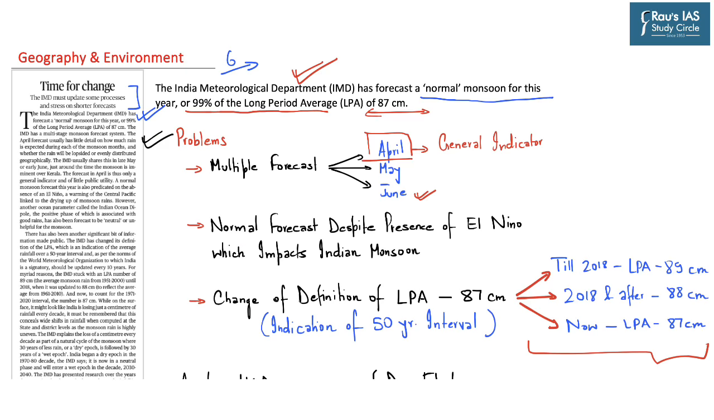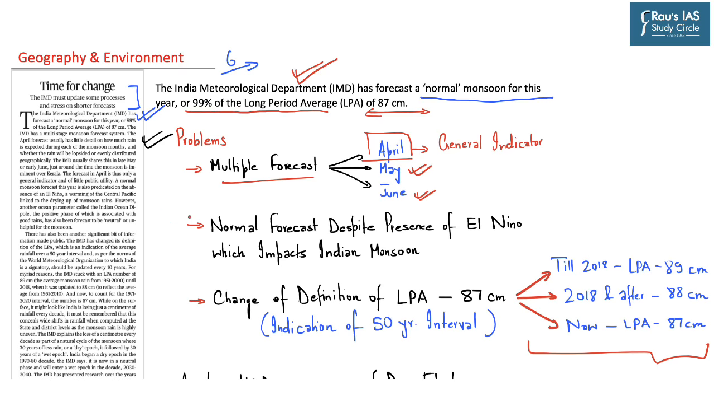Now, one of the problems highlighted in this editorial is with respect to multiple forecasts provided by Indian Meteorological Department, once in the month of April, which is a general indicator of monsoon, and then later towards the end of May or early June. So this gives mixed results, and at times the prediction may vary by IMD.